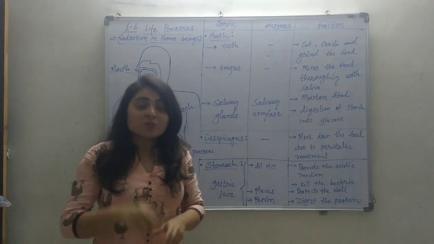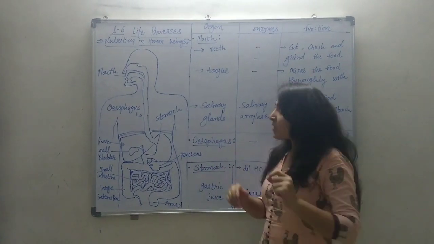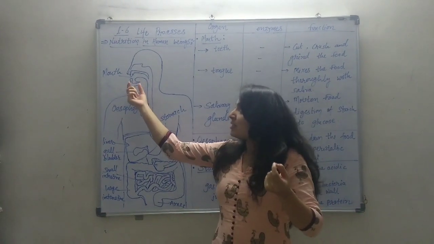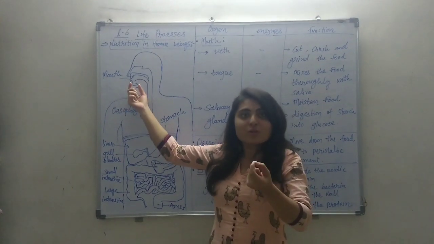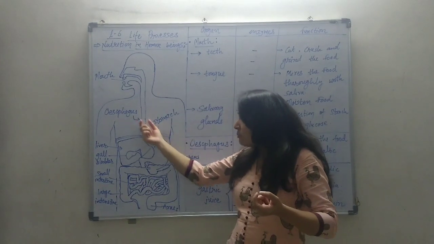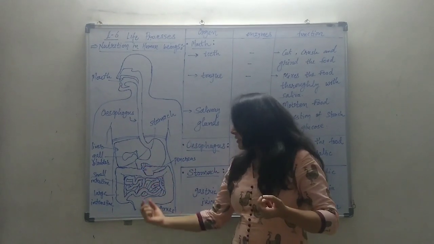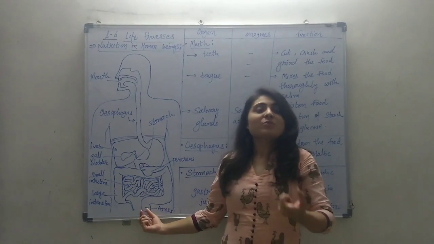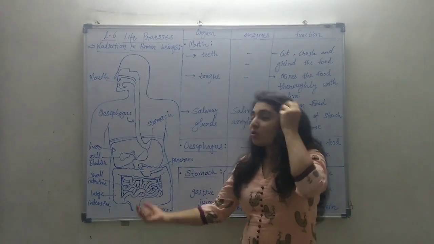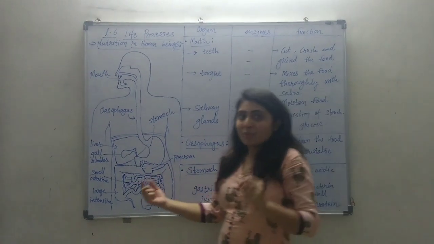In human beings, as it is a multicellular organism, for each and every function there is a specialized organ which does that function for nutrition. For ingestion, the human body has a mouth, so food enters through the mouth. Then it passes through a particular tract and at the end, the waste material is removed. The path of the food in the body is called the alimentary canal.